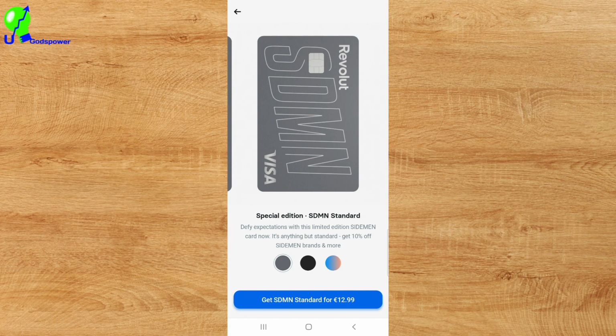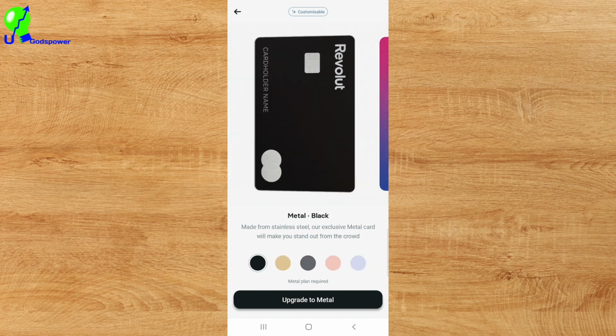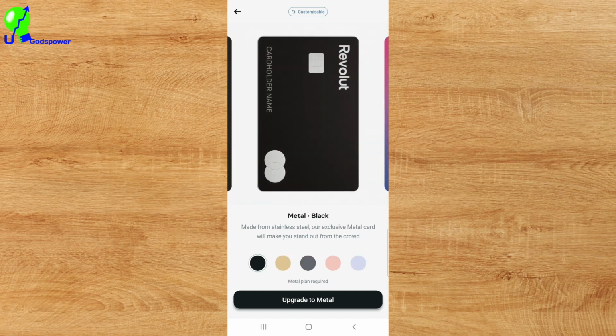So if I say I need this card and I click on get SDMN standard for $12.99, I can get that for just $12.99. I think you are going to get this card at your home if you make the purchase right now. So that is what I want to talk about. The card, if you want, you can go and get this card, and with it you can withdraw money from any ATM close by. So that is what I want you to know about that.